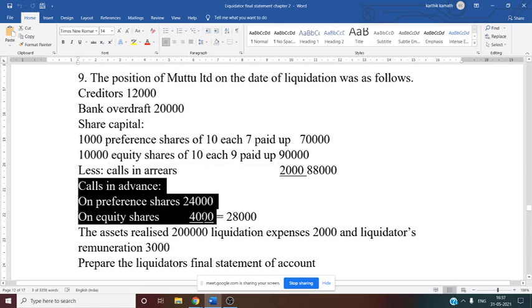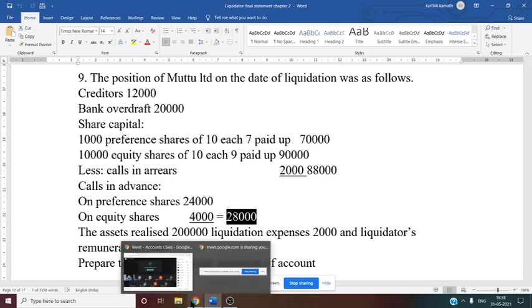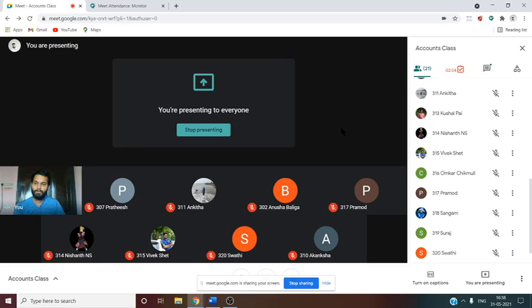Next, calls in advance. Again two categories of calls in advance are given. One is for preference share 24,000, one is for equity share 4,000. Total calls in advance is 28,000. See this. So now what do you mean by calls in advance? Before making the call itself, if the shareholders have paid excess money, such money has to be paid back at the time of liquidation. So you can say it is a liability for the company to pay back the calls in advance to the shareholder at the time of winding up.